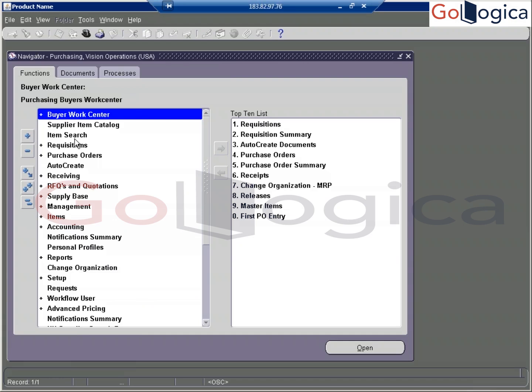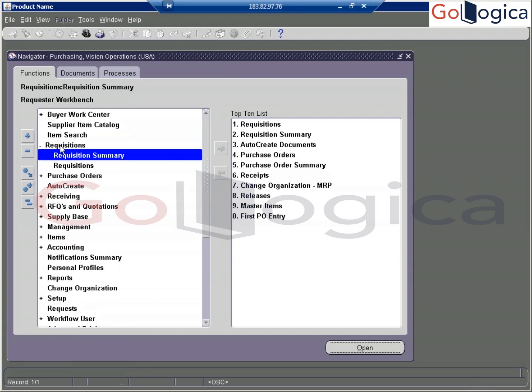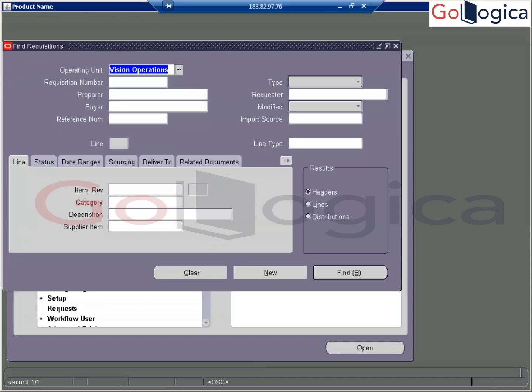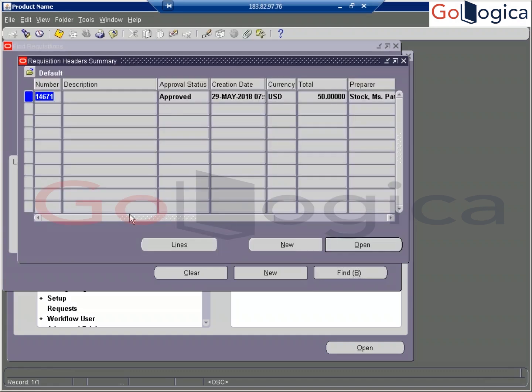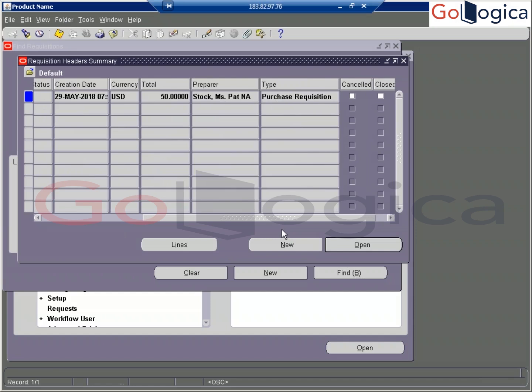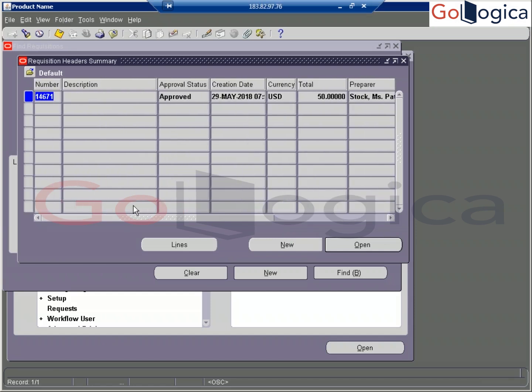Here you can find this requisition: requisition summary. In the requisition summary, you can put the requisition number here, and then click on find. This is your requisition information here. Okay. This is what is happening.